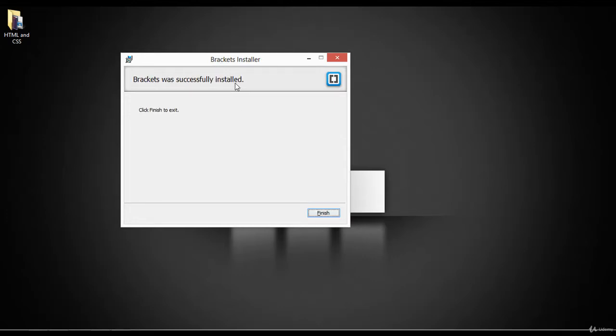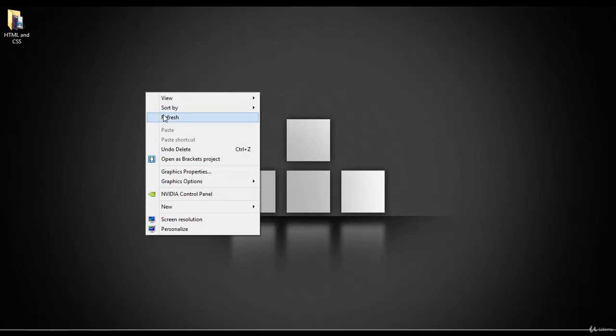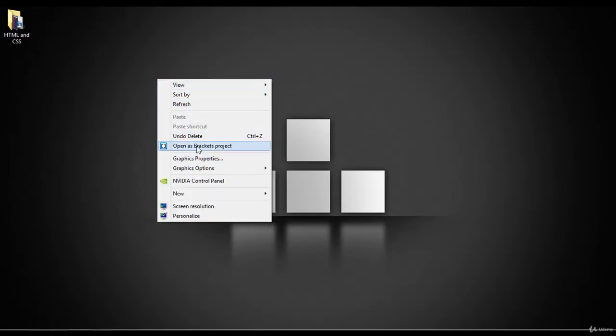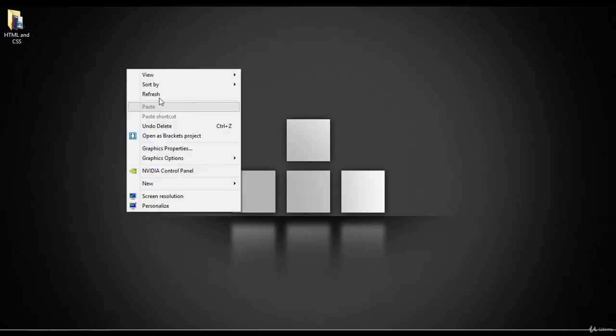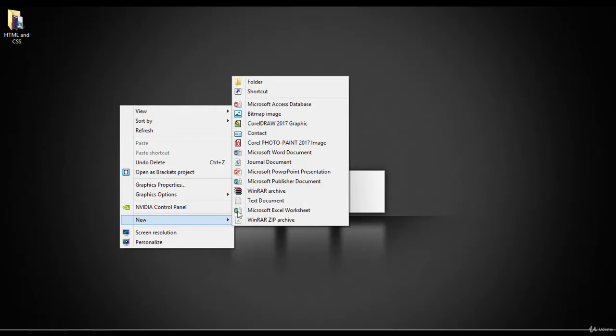So Brackets was successfully installed. Click finish to exit. It means you have successfully downloaded and installed the Brackets code editor. That is wonderful. After right clicking, you can see the option here, open as a Brackets project. We are not going to open this, but we are going to create a new folder here on the desktop.